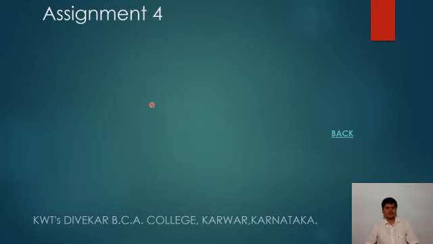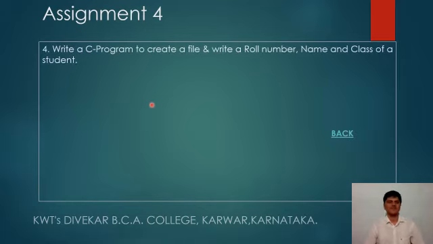In the fourth assignment, write a C program to create a file and write the roll number, name and class of a student into the same file.